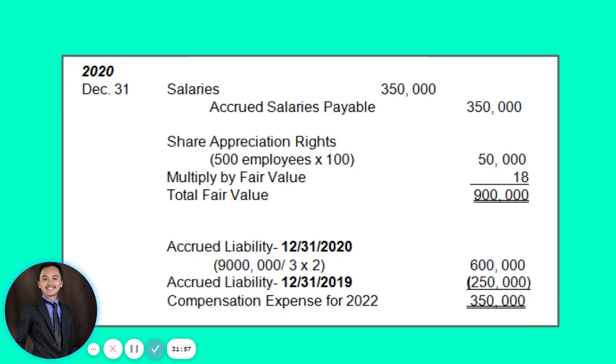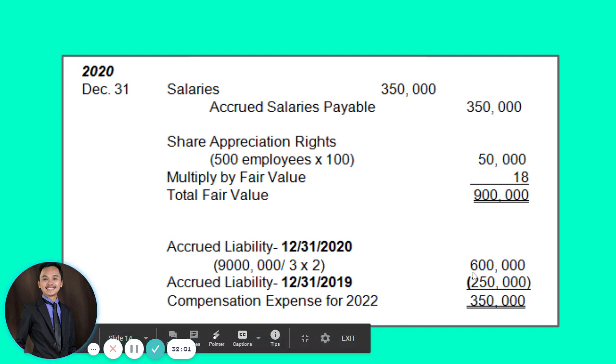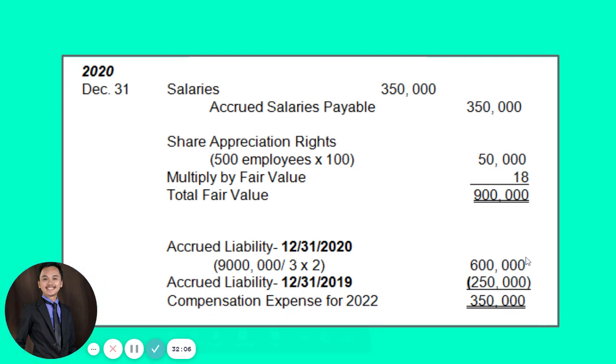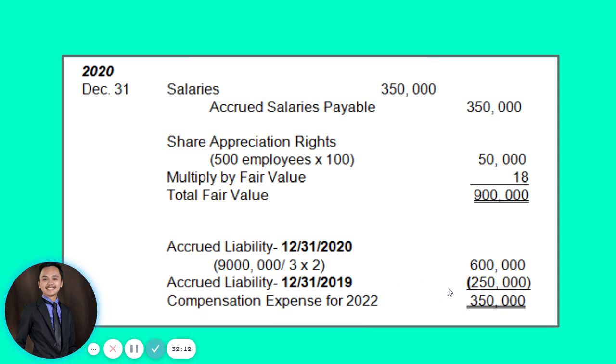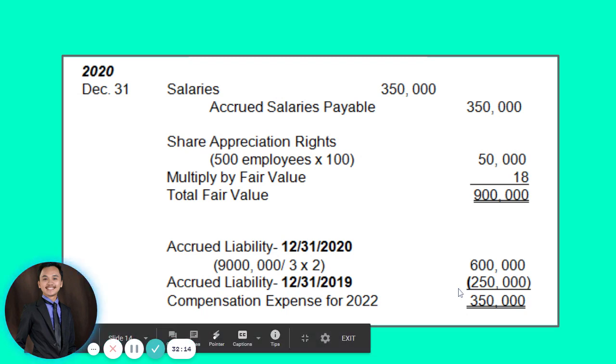And again, you divide it by 3 years, multiply it by 2 para makompute na to ang ato ang total accrued liability for the 2-year period and deduct the accrued liability or the compensation expense that you have already recognized in 2019 na 250,000 last year. So that gives us a compensation expense for 2020 na 350,000.